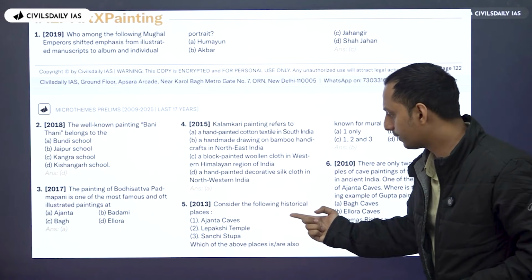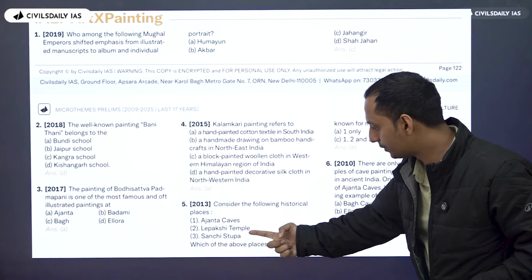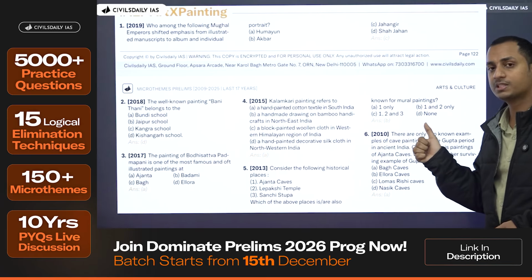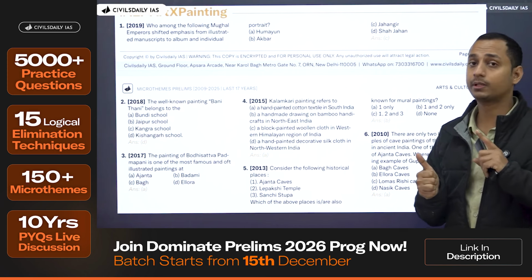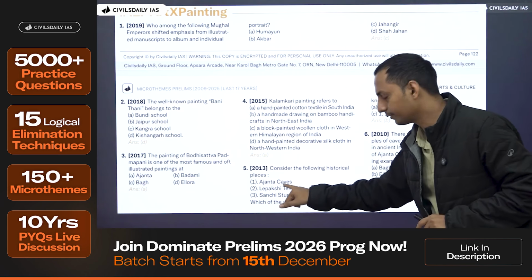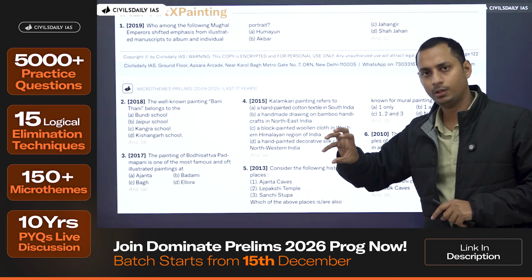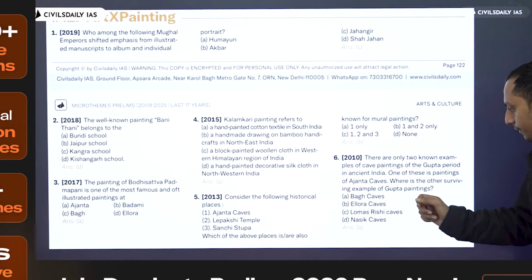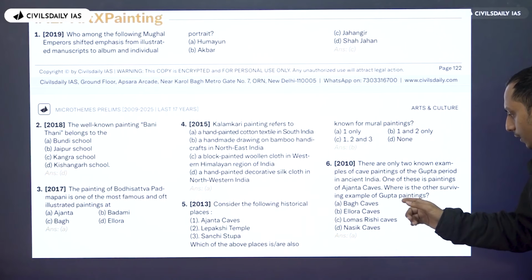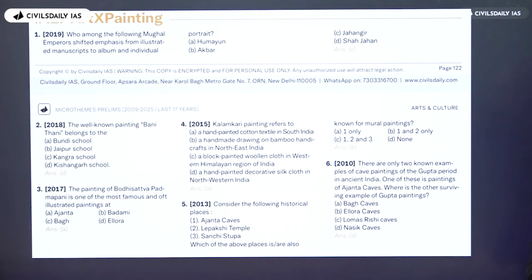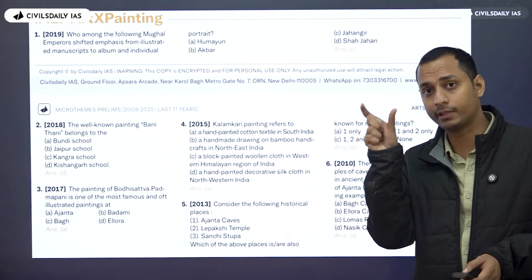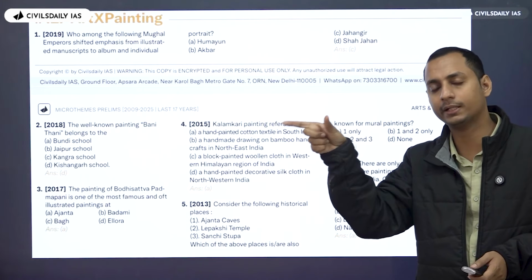Here, consider the historical places Ajanta, Lepakshi, Sanchi: how many of the above are known for mural paintings? Here as well, what did UPSC focus on? UPSC focused on the caves more. Now, this as well: there are only two known examples of cave paintings of the Gupta period in ancient India. One is in Ajanta. Where is the other surviving Gupta painting? Here as well, UPSC is asking about that particular cave and the most important feature or painting in that cave.